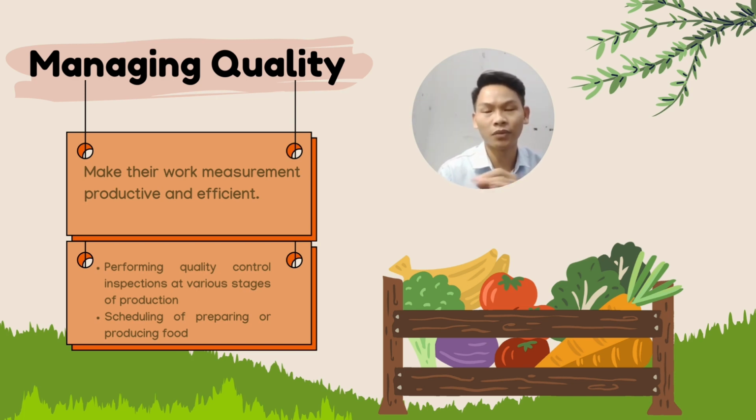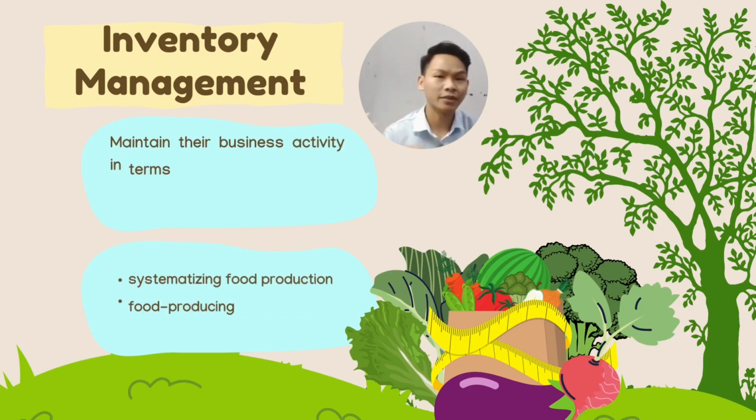Managing quality is performing quality control inspections at various stages of production and scheduling the preparation of food producing. For quality management, doing the schedule of preparing and producing food can help to avoid wasting food in their industry. This plan will enable the management of the components to successfully produce the food for consumer demand and reduce the wasting of food. Alright, inventory management.